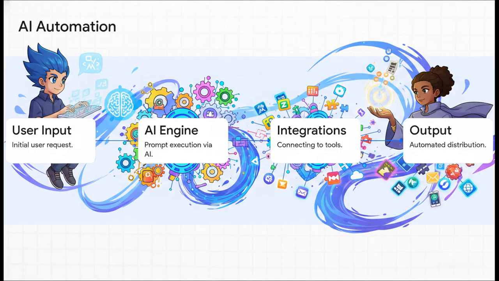By linking these high-quality instructions and reasoning chains together, you move way beyond simple chat. You enter the realm of full AI workflow engineering. Picture this. You take a user input, pass it into an AI engine using a master prompt, integrate that output directly into a tool like Zapier or your CRM, and boom, you automate the final distribution. You aren't just talking to an AI anymore. At this point, you're architecting a completely hands-free automated pipeline.